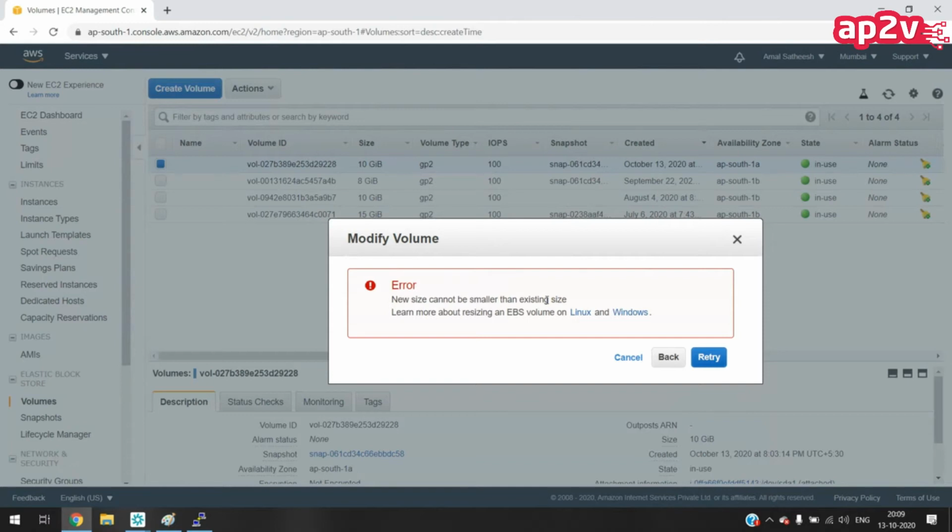So always keep in mind, we can increase the size of this volume but can never decrease it. Okay, but sir, if it happens mistakenly, can we create a new VM? Yes, options are there. We can create a backup of this volume and restore it into another volume with a smaller size. That's possible, no issues.